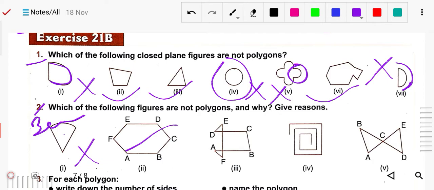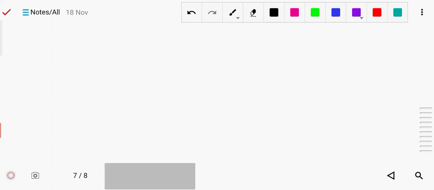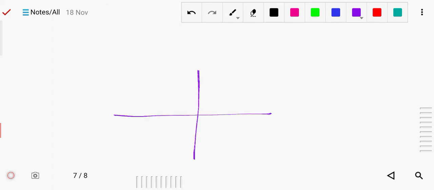You can write like that, this line AB and this line EF. AB and EF intersect at a point other than their end point. They should intersect at their end point, not in the middle.